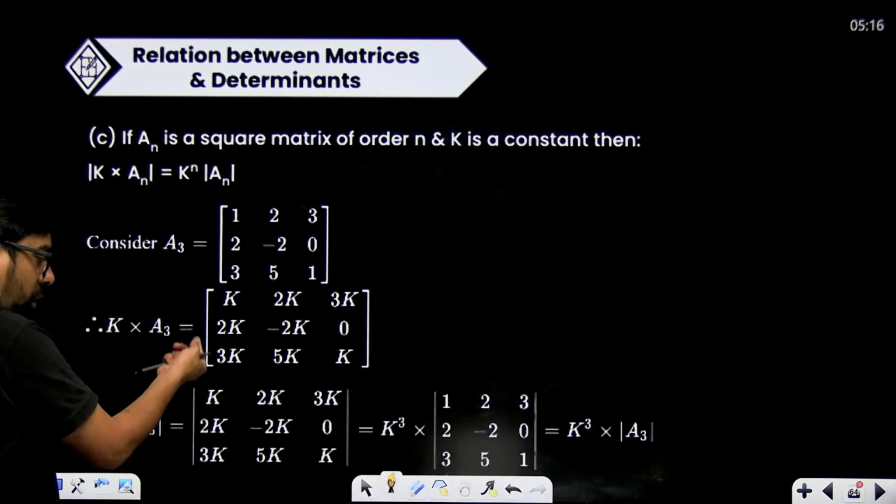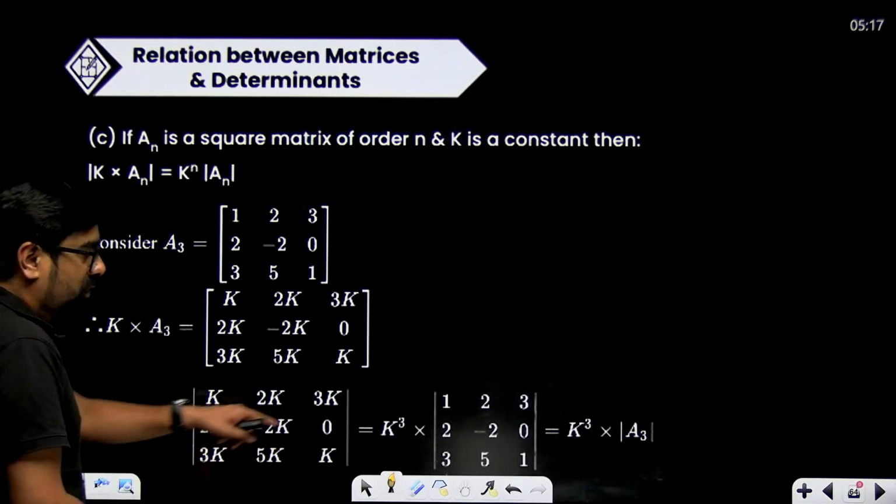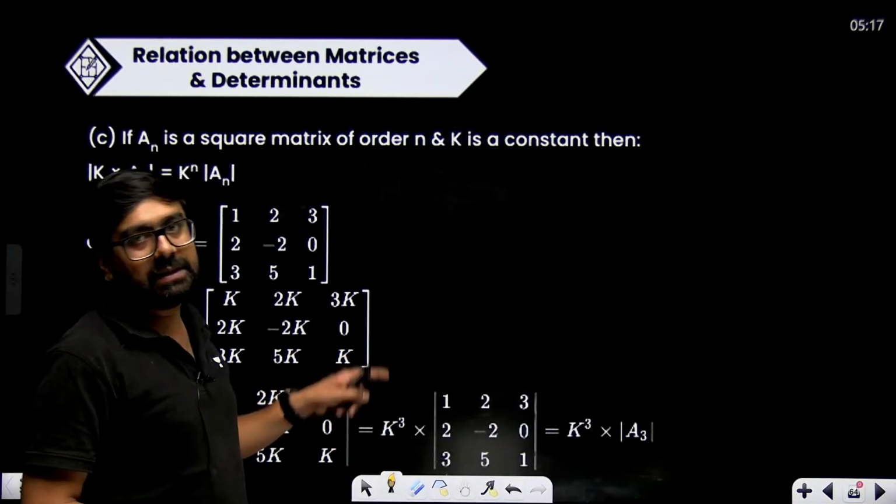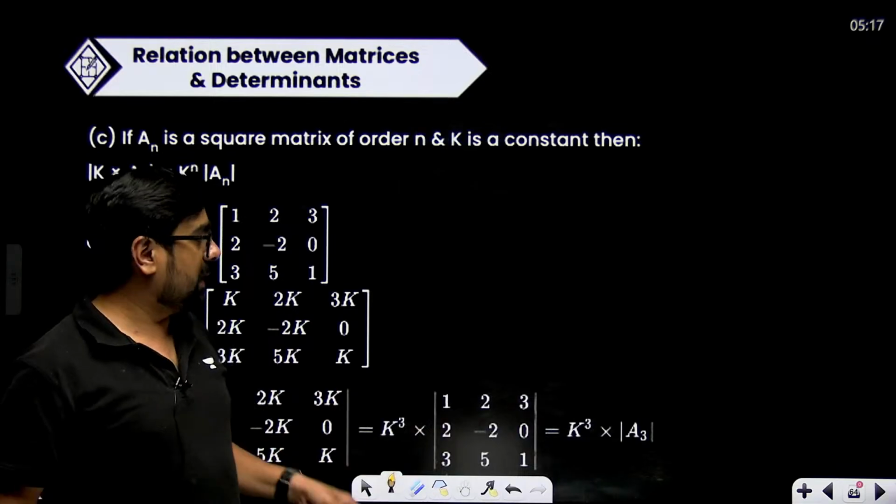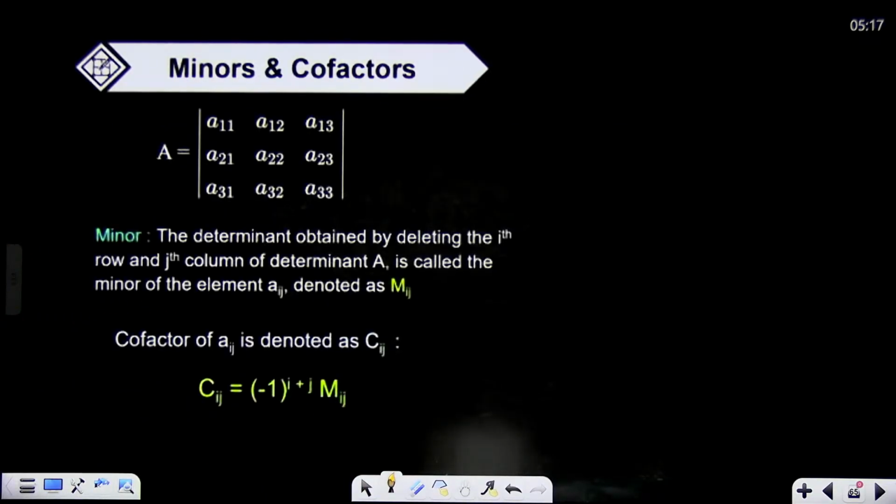K will come out common from this row, then this row, and this row. So 3 K's will come out common. That means K into K will become KQ. Okay. How to find minors and cofactors?